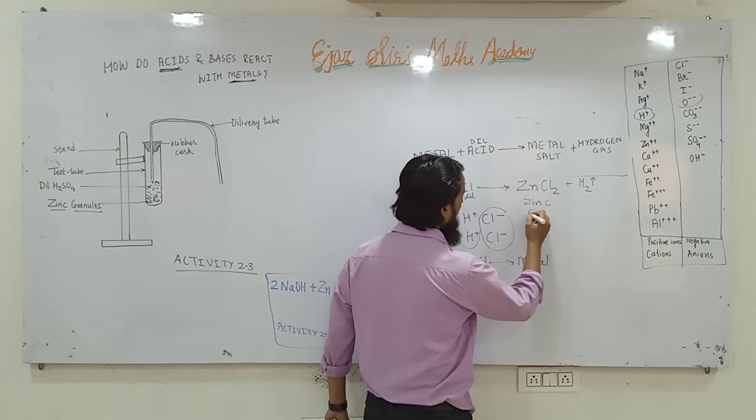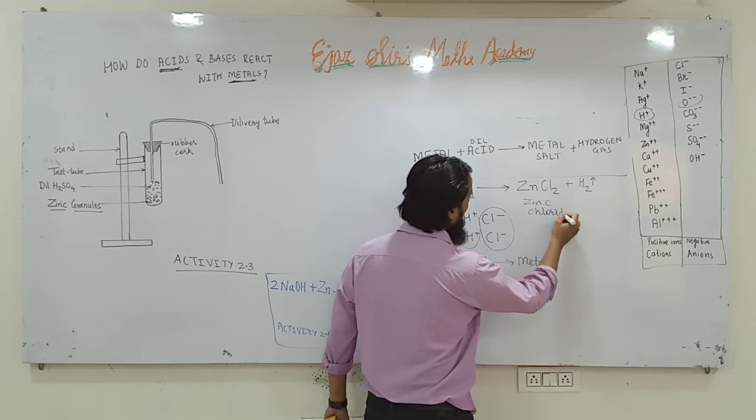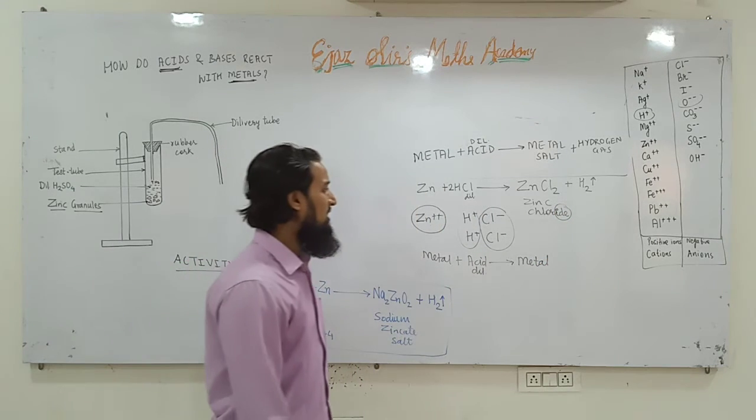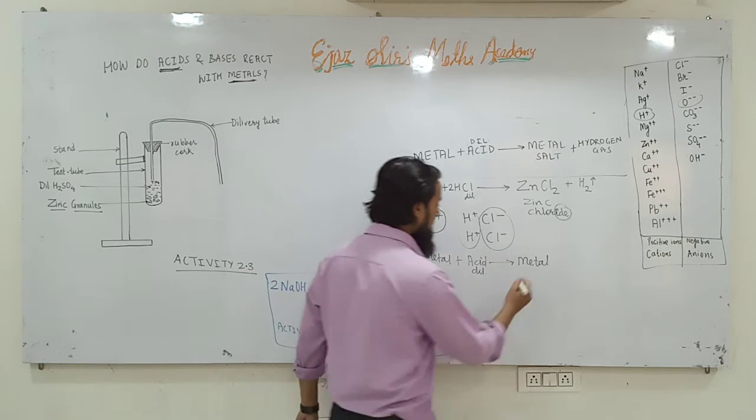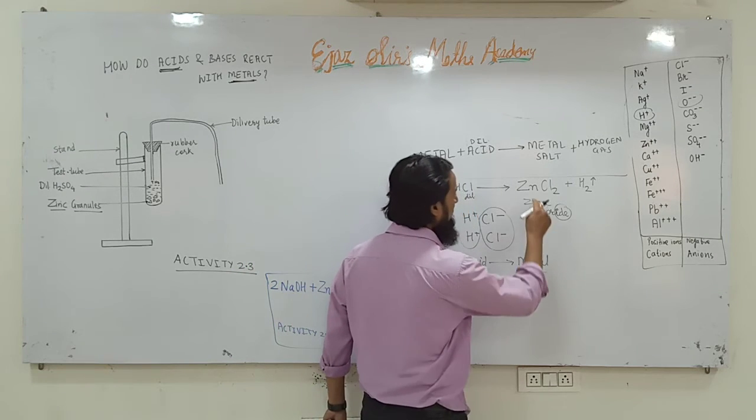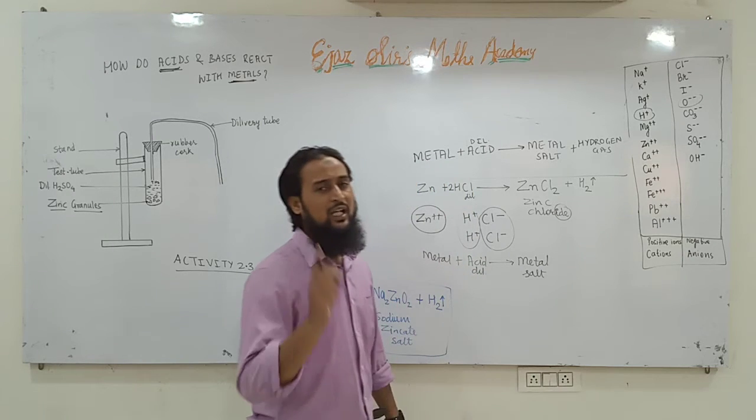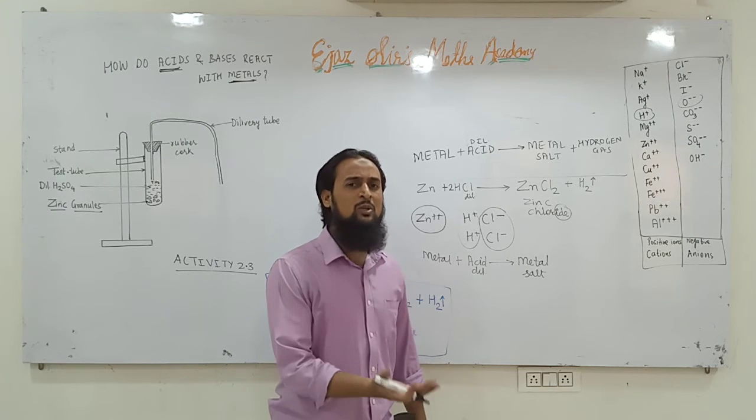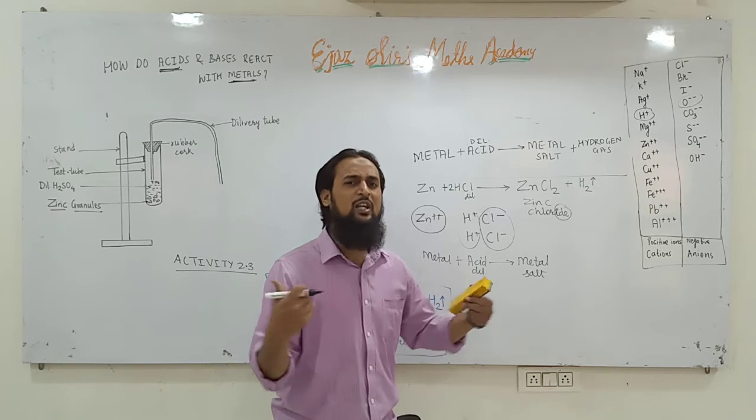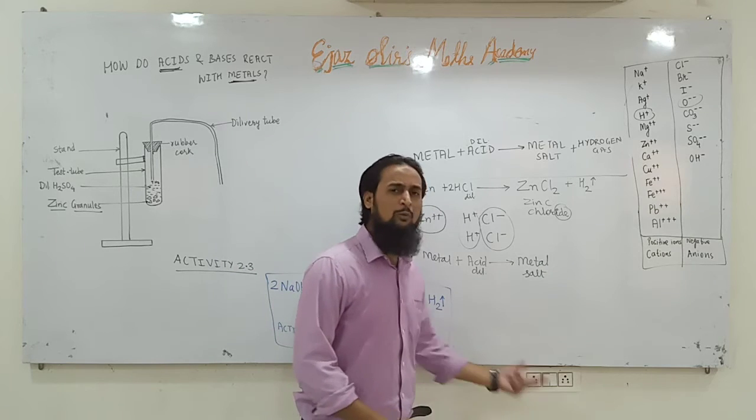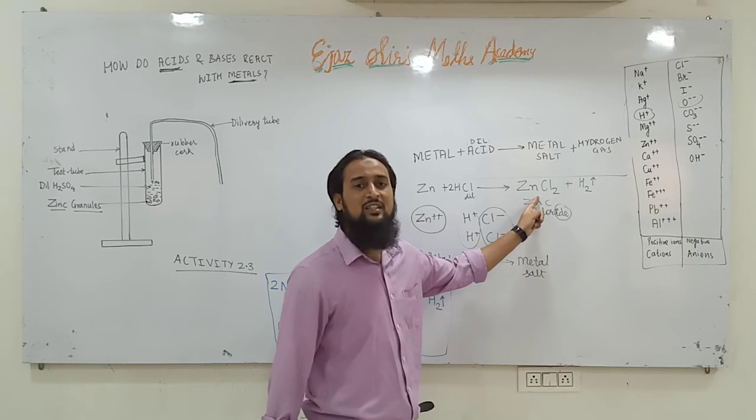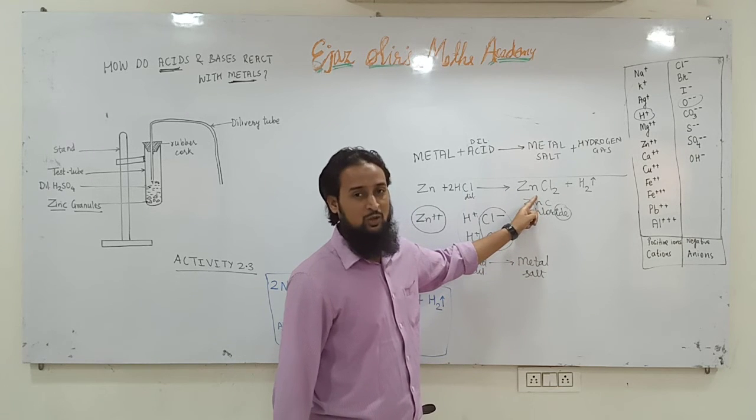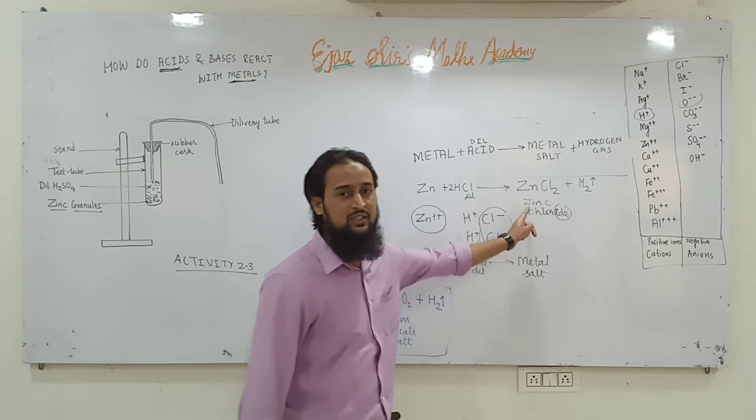This is zinc chloride, and I have told you whatever name ends in ATE or IDE is generally a salt. So here we get metal salt. Which salt? Zinc chloride. Remember, NaCl, sodium chloride is a common salt. Why common salt? Because it is present in almost every house, every home. That's why it is a common salt. But zinc chloride is not present in every home. Understood? That's why it is an uncommon salt. This is an uncommon salt, but it is a salt.